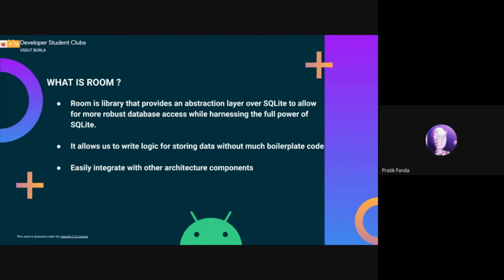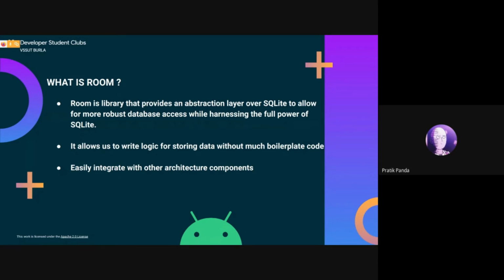So a very popular library used to interface the SQLite database in Android is Room. Room is a library that provides an abstraction layer over SQLite so that we can harness its full power without having to write much code. It reduces the logic and also can help us easily integrate with architecture components.